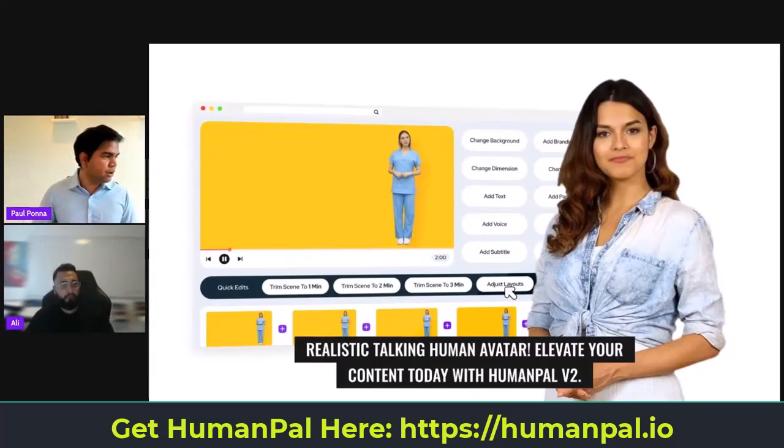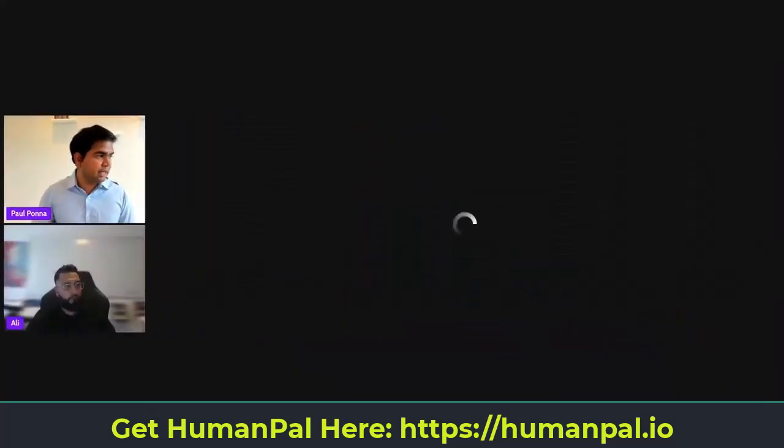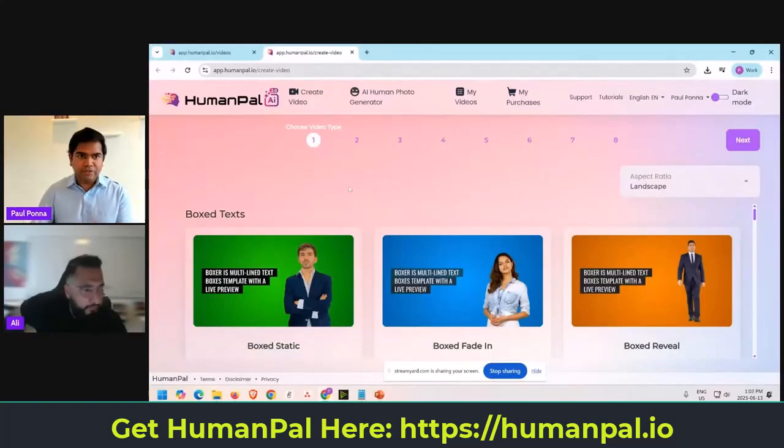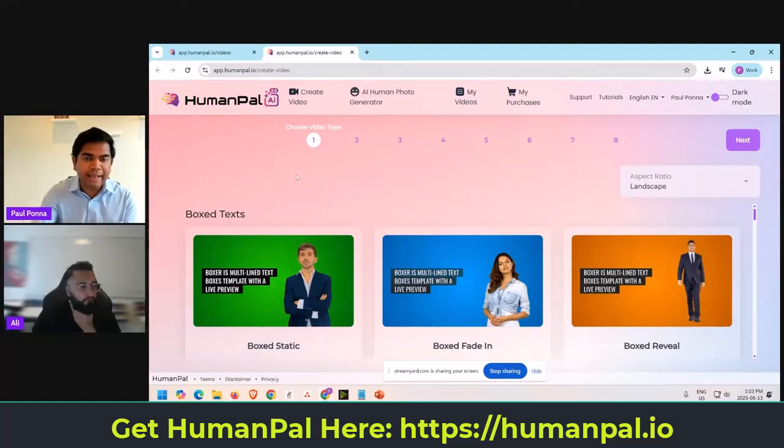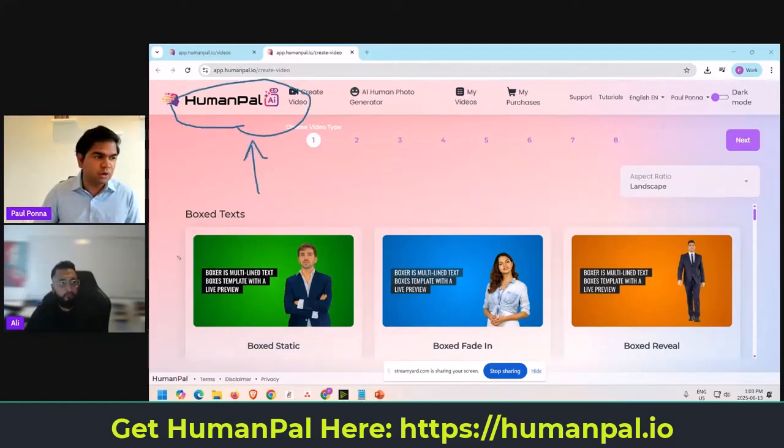Okay, how do we create a project like this one? So let's do that right now. All you have to do is go into the HumanPal v2.0 application. Those who already have it, you'll actually see this on the top when you log in. So you don't have to download version 2 or whatever. It's automatic and free for every single HumanPal customer.